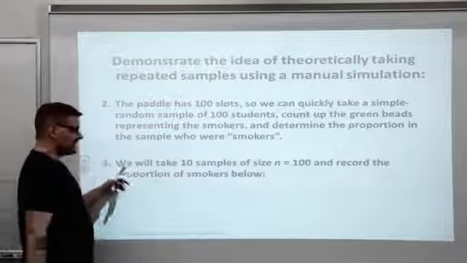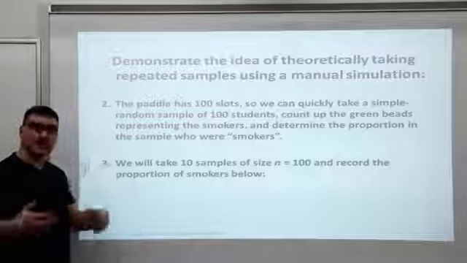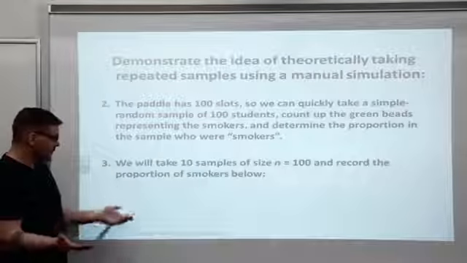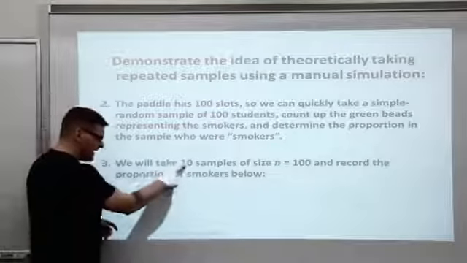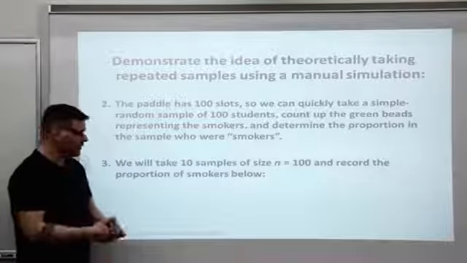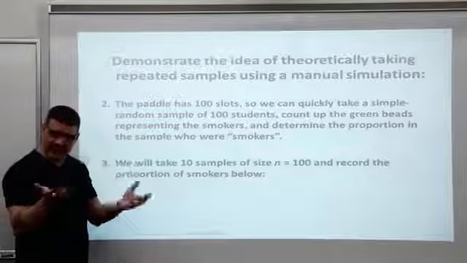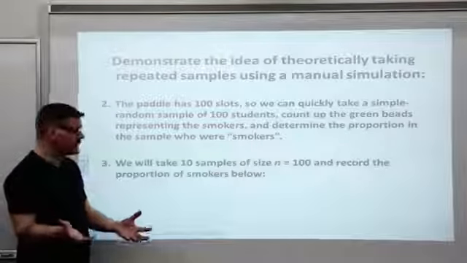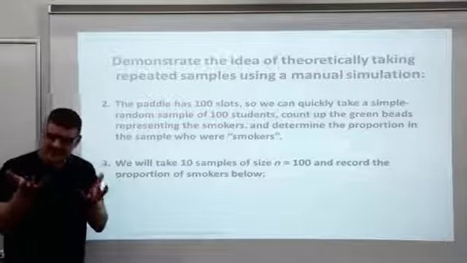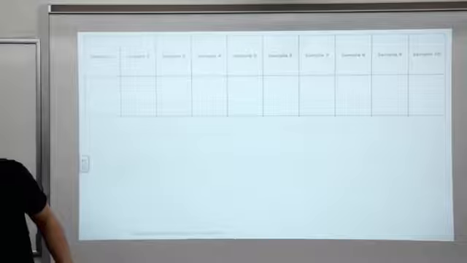We're going to do this 10 times. It might take a few minutes, but we'd like for you to get the idea of this taking repeated samples. Remember, in practice, we're not going to take 10 samples and see what happens. We're going to take just one sample, and we're going to have to rely on the theory, the statistical theory, to help us develop the ideas for the rest of the course. Okay, so this lesson 14 is all the theory stuff. We have to think and we have to imagine what would happen if we simulate.